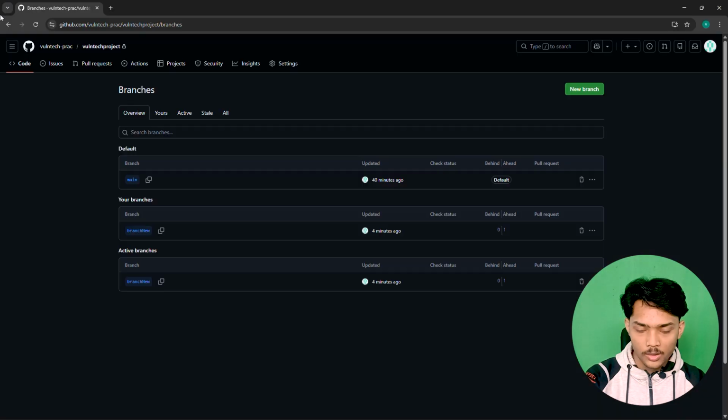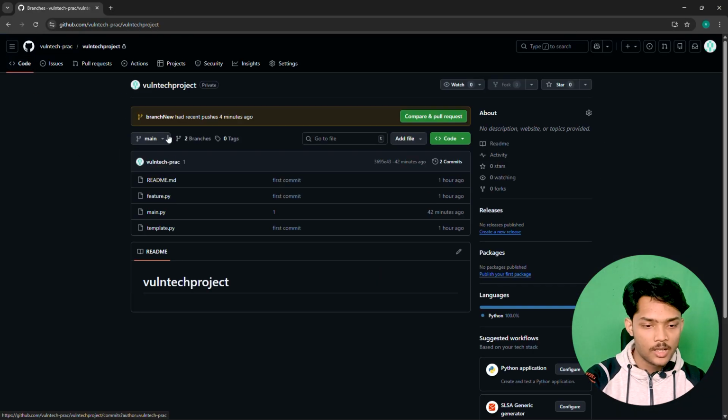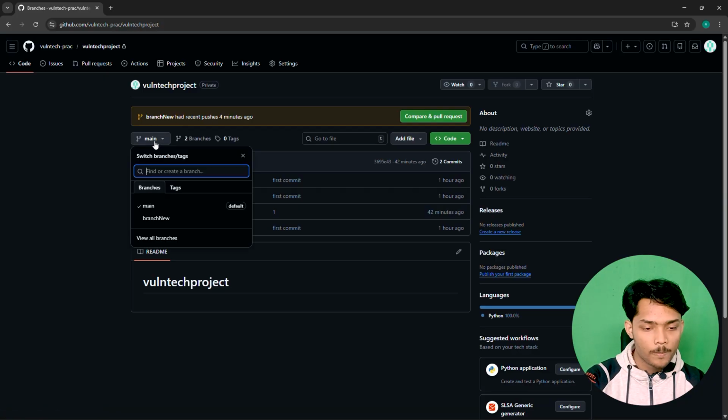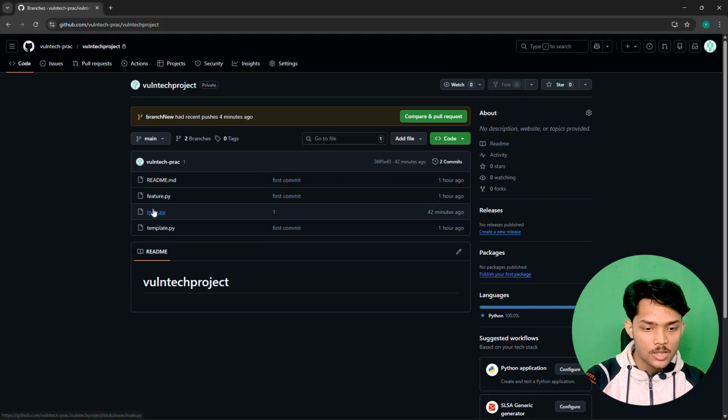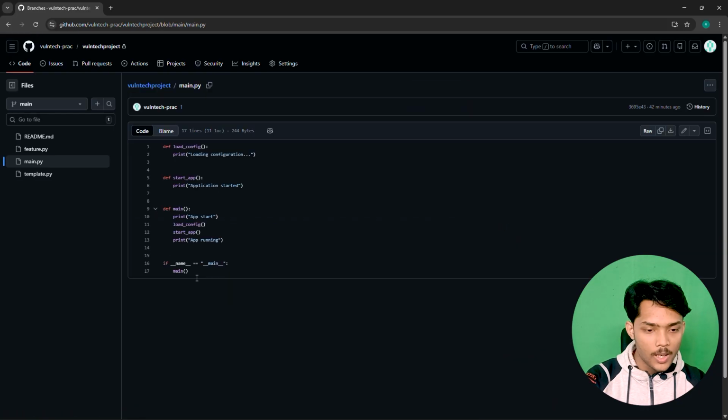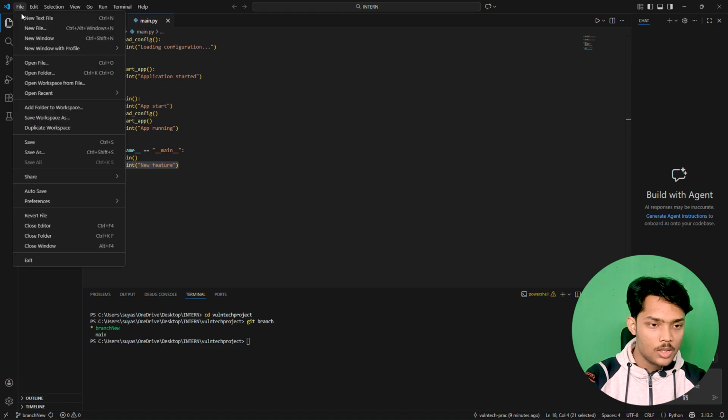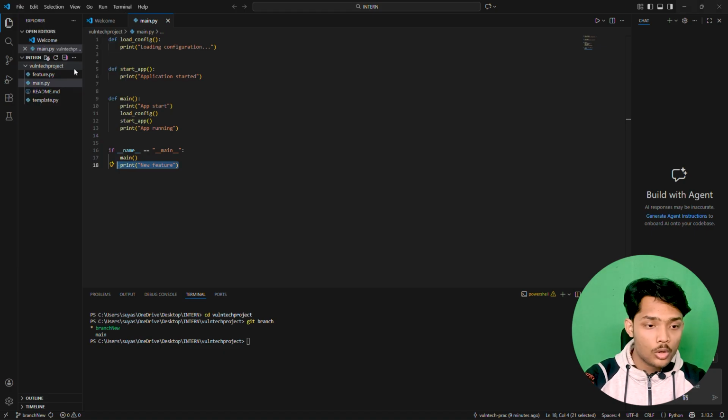And if we go to the central code base, that is our GitHub, you can see the new branch has recent pushes. If we are on the main branch and go to main.py and refresh this, we could not see any changes. Okay, we didn't push actually, so the main guy forgot to push.